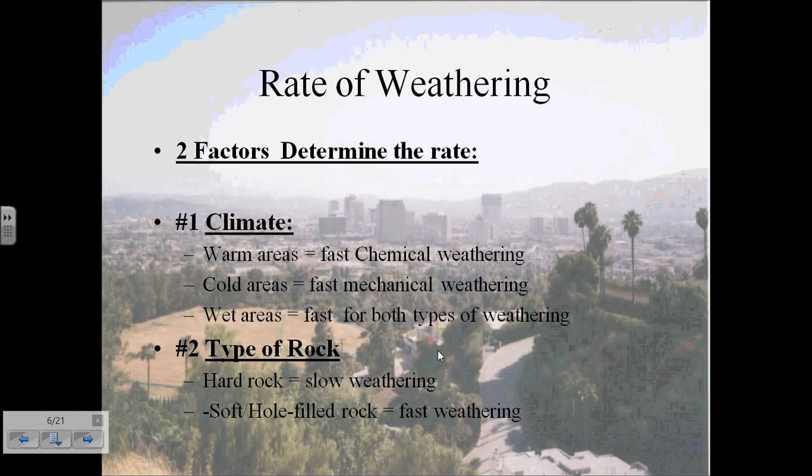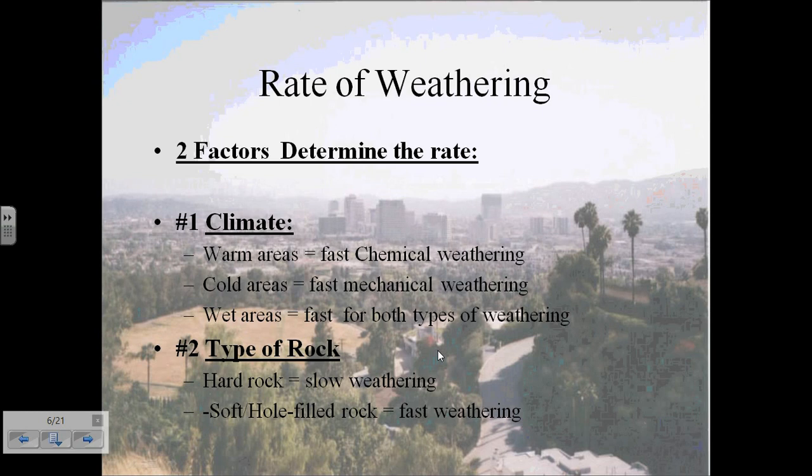Now, the rate of weathering is controlled by two factors. They are responsible for determining the rate. Number one is climate, and number two is the type of rock. For climate, in warm areas, you find that faster chemical weathering occurs. However, in colder areas, faster mechanical weathering occurs. And in wet areas, both chemical and mechanical weathering occur in fast rates.